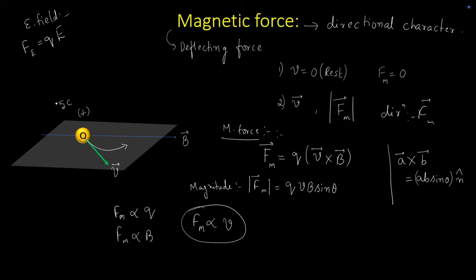If I increase the charge from 5 coulomb to 15 coulomb, the magnetic field will increase, right? So if I increase the strength of the magnetic field, again the magnetic force which was deflecting this particle will increase. That is similar to the electric field.